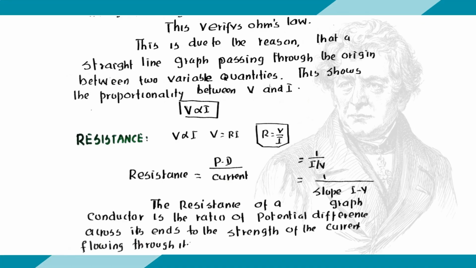This is due to the reason that a straight line graph passing through the origin between two variable quantities shows the proportionality between V and I. Conclusion, V is proportional to I. Here, resistance R is V by I. That means resistance is always potential difference by current. That is, 1 by slope of the IV graph. The resistance of a conductor is the ratio of the potential difference across its ends to the strength of the current flowing through it.